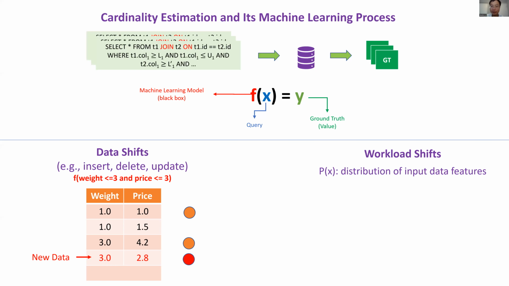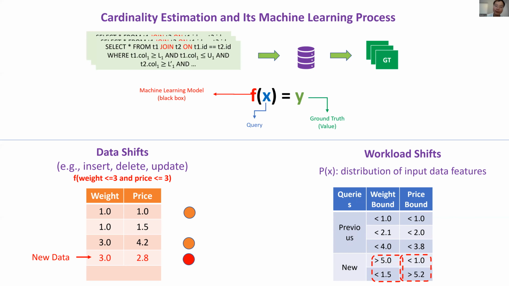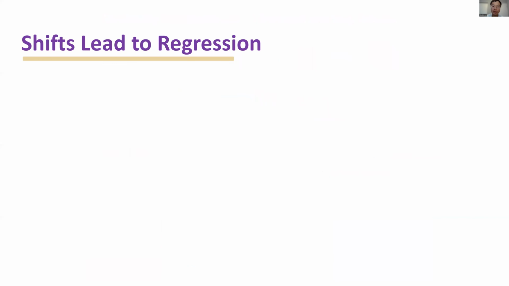The workload distribution shift is slightly different. In this case, the data table will stay the same. However, the prior workloads are different from the future workloads. For instance, here, each row is a query, and the previous queries usually have correlated weight and price. However, the workload drifted, and now the weight bound and price bound become inversely correlated. And the data shifts or workload shifts might lead to performance regression.